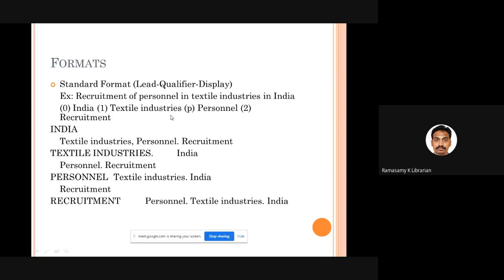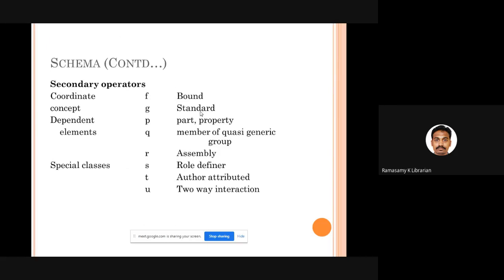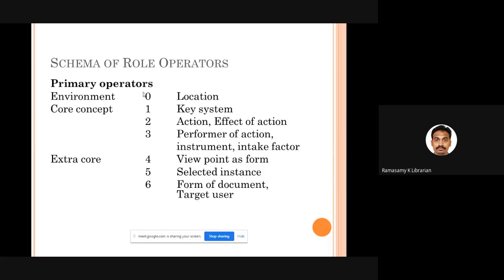We are talking about textile industries, so number 1 is given. So 0 is environment, 1 is key system. What is small p? Small p stands for part. What is the part? Personnel, the people who are working in the textile industry. They are part of the textile industry, so I used small p. This small p is taken from secondary operators. This 0 and 1 are taken from primary operators.